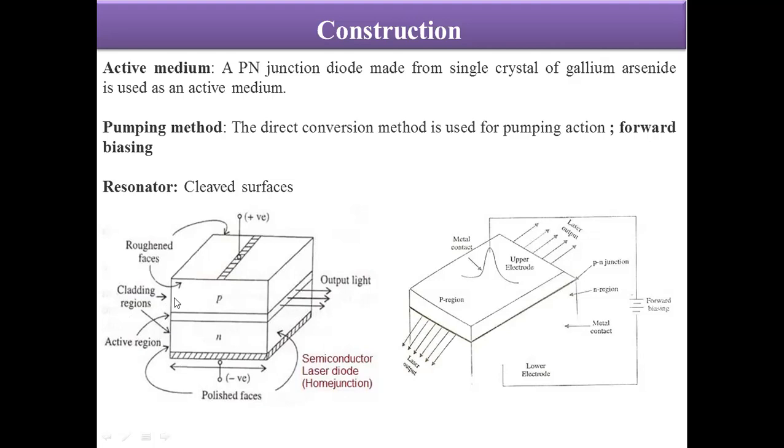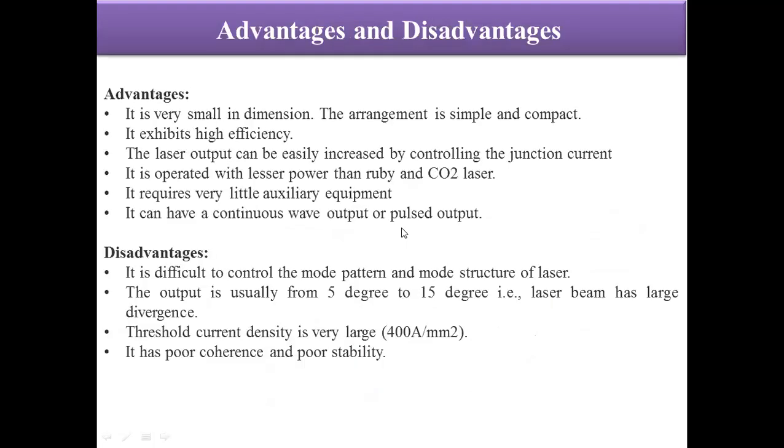So the photons get oscillated back and forth in between these cleaved surfaces. So this is how a semiconductor laser diode is made. This is another figure to show how the forward biasing is done. I hope the working and the construction are clear now.